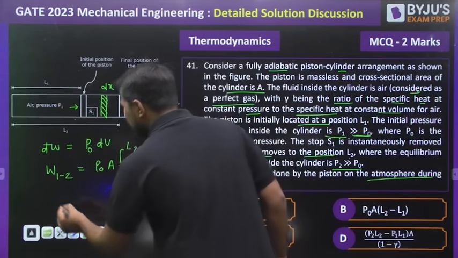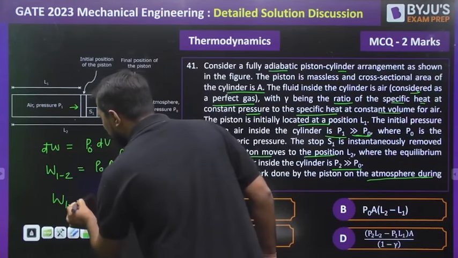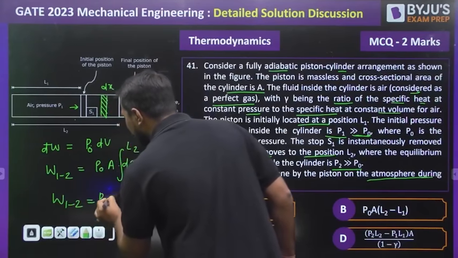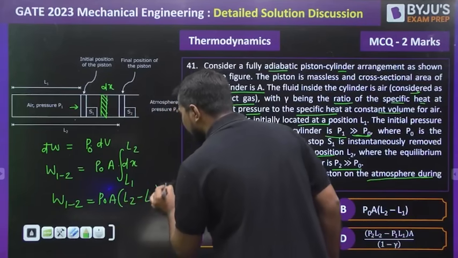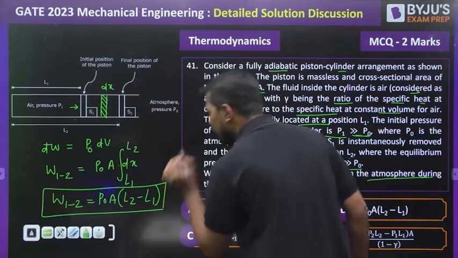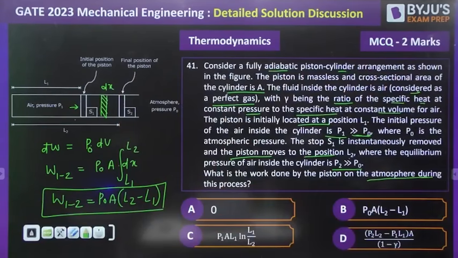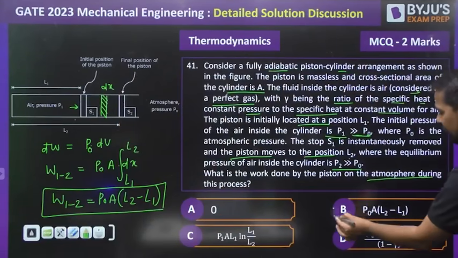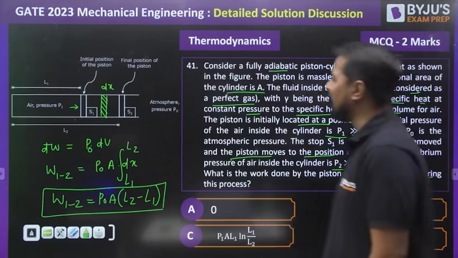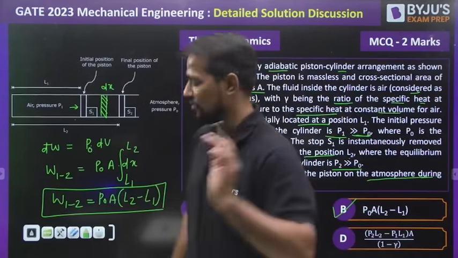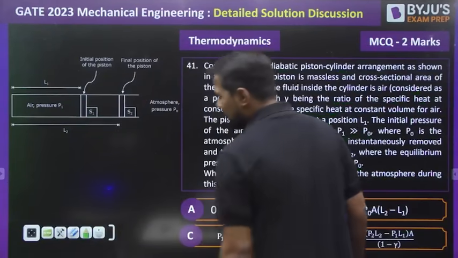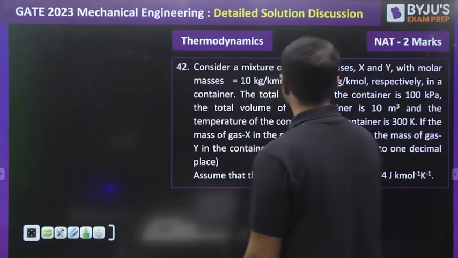L2. So the value of W12 will be equal to P0 into A into (L2 minus L1), is the correct answer of this question. P0A into (L2 minus L1) is the correct answer. Question number 41, and answer is B for Bombay. Let's move forward and discuss the next important question.